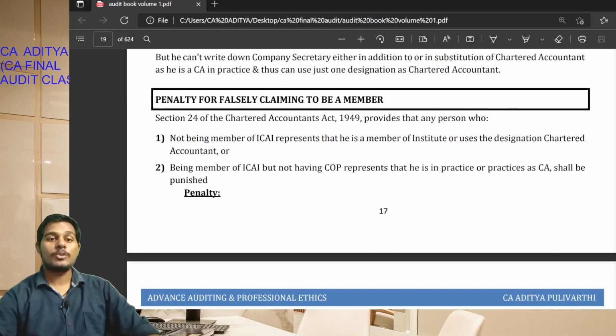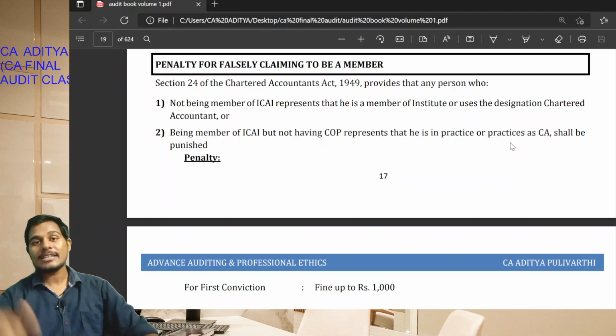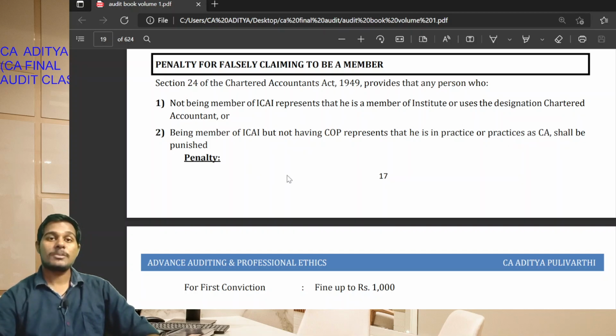Penalty for claiming to be a member. First, not being a member but acting as a member or using the designation of chartered accountant. Second, being a member but not holding a certificate of practice while claiming to be in practice or practicing as a chartered accountant. For the first contravention, that is not a member but acts as a member or uses the designation of chartered accountant, the fine will be up to 1000.